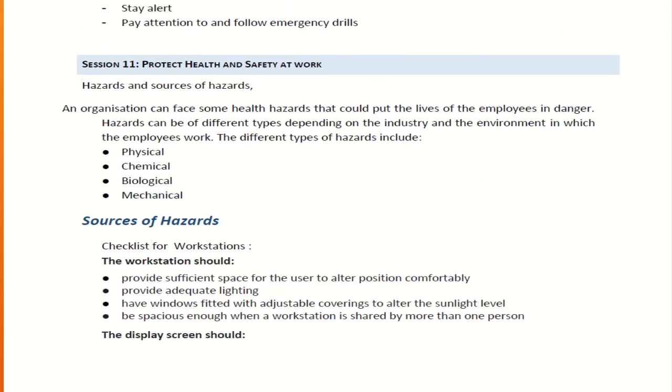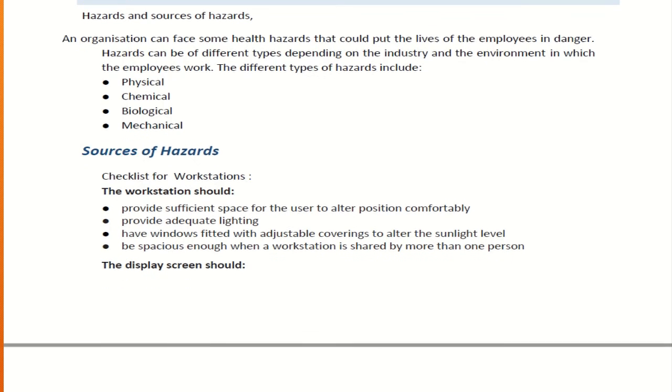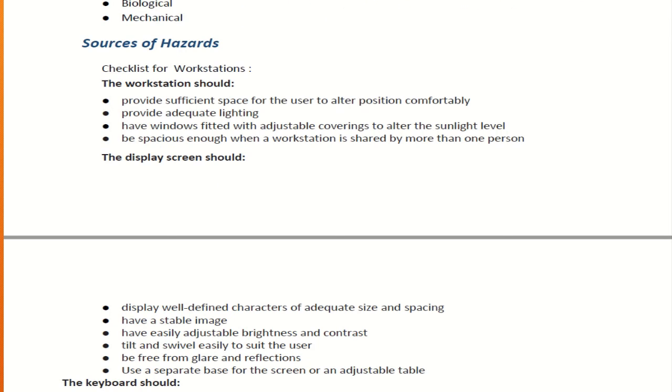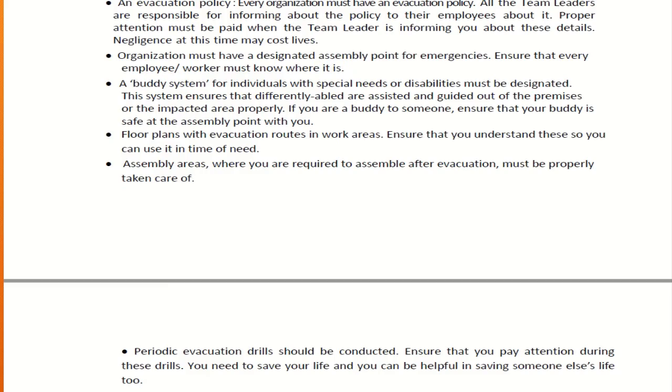Next, protect health and safety at work. Any organization can face health hazards that could put the lives of employees in danger. Hazards can be of different types depending on the industry: physical, chemical, biological, mechanical. So you should be aware of them. Sources of hazards: provide sufficient space for the user to alter position comfortably, provide adequate lighting, and have windows fitted with adjustable coverings. You should be aware of all these things and take care of your health while working in industries.